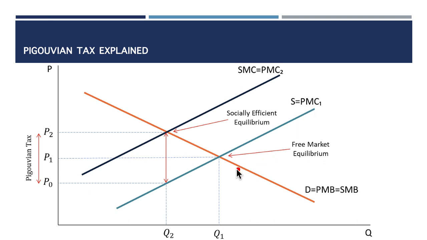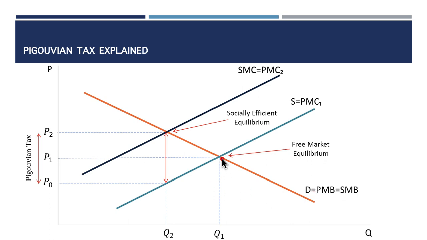Now look at this line here, which is the demand curve, D, equal to PMB. PMB is the private marginal benefit, equal to SMB, the social marginal benefit. So demand is equal to private marginal benefit, which is the same as the social marginal benefit.